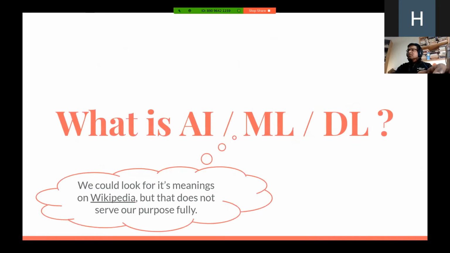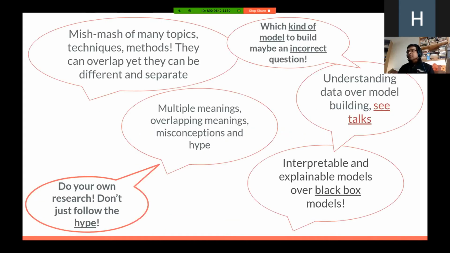That brings us to the question, what is AI, ML, DL? We could look at the Wikipedia definition, and I'm sure you know the definitions of these already. Maybe there are others out there who know even better definitions than both of us together, and we could find out those meanings from those people. But I'd like to share my perspective on what I feel these topics are. In my experience, I've found them to be a mix of various topics, techniques and methods, and a lot of times they may overlap, but there are also a lot of times they're different, disparate and separate from each other.